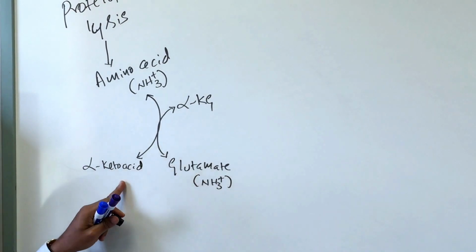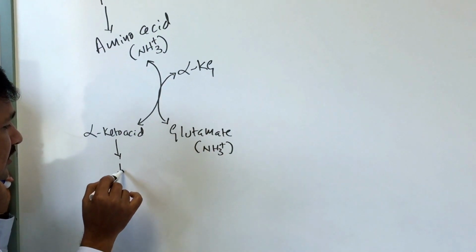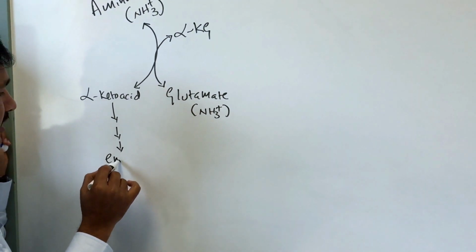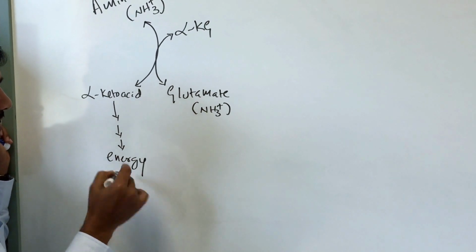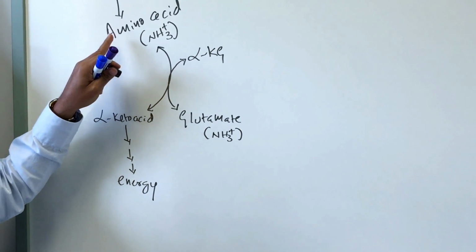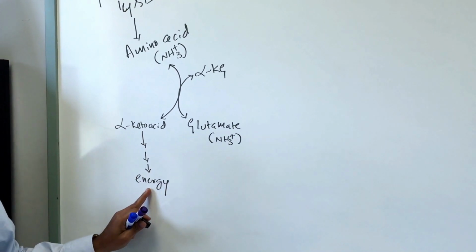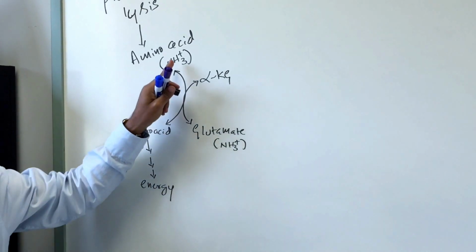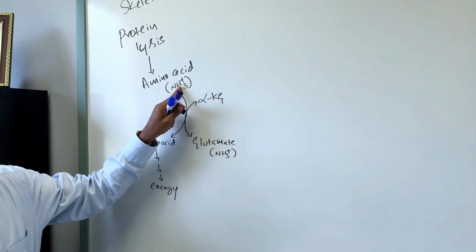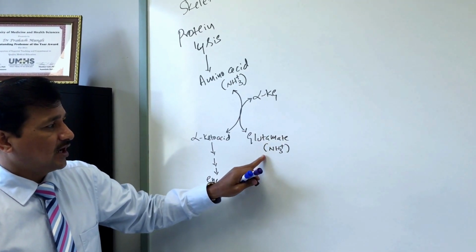What happens to the alpha keto acid in the skeletal muscle? Alpha keto acid can undergo energy metabolism to give energy to the tissue. That's the fate of alpha keto acid. Now we have taken care of the carbon part of the amino acid, which becomes alpha keto acid and gets into energy metabolism. Now let's see what happened to the amino group that was present in the amino acid. After transamination, it is now present in glutamate.